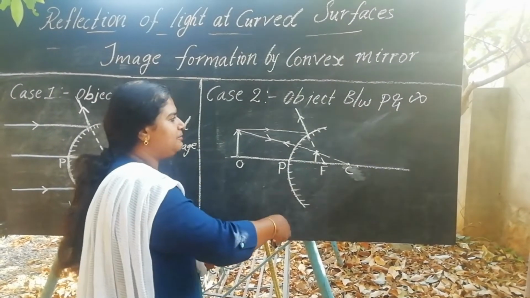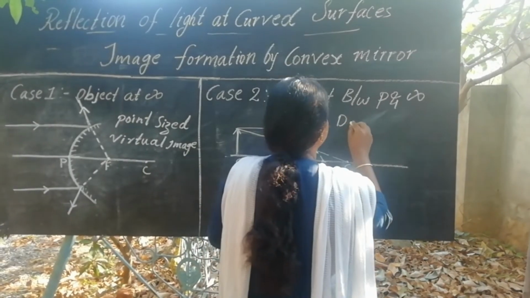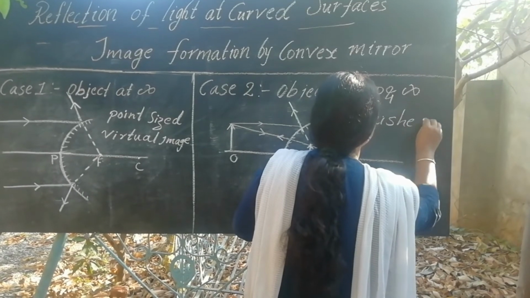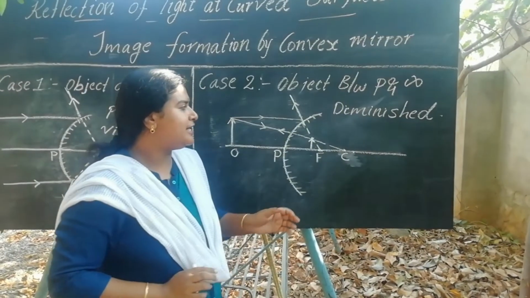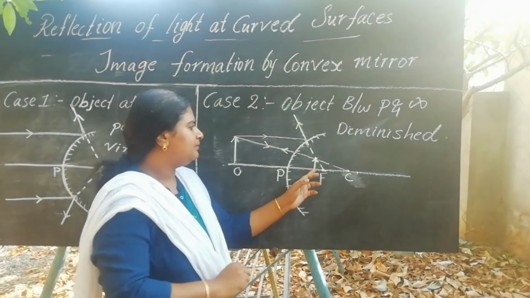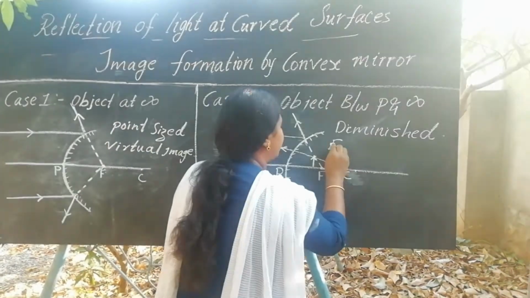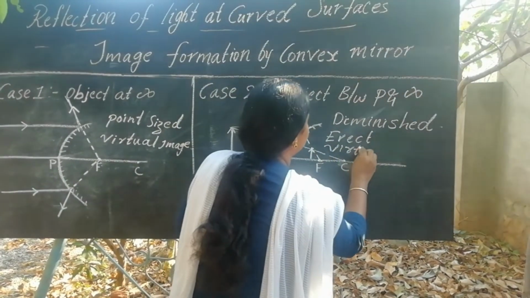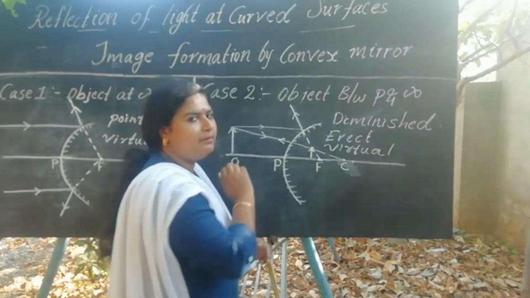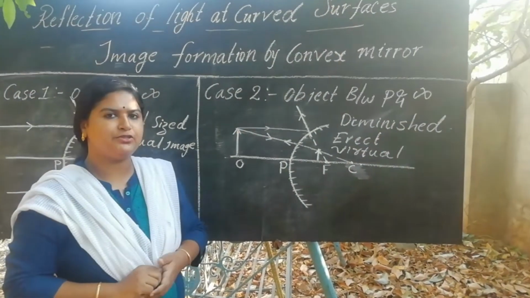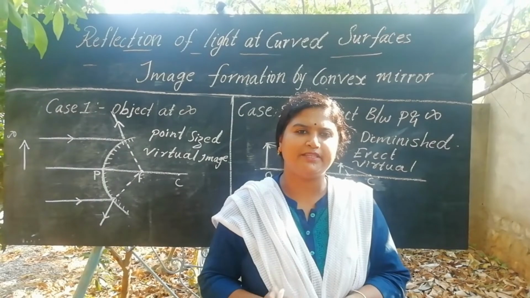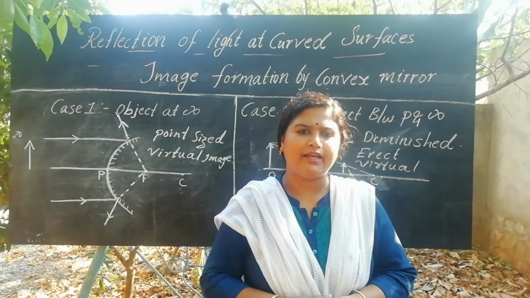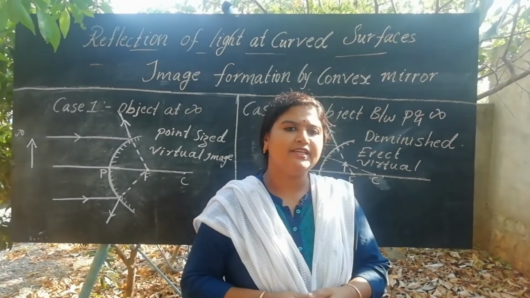We can find that the image is a diminished image, that is, it is a small size image. And we can also find that the image is erect as well as virtual, as it is formed behind the mirror. So this is case 2. For a convex mirror, the images formed are always virtual, that is, they are found behind the mirror, and the images are erect as well as diminished images.